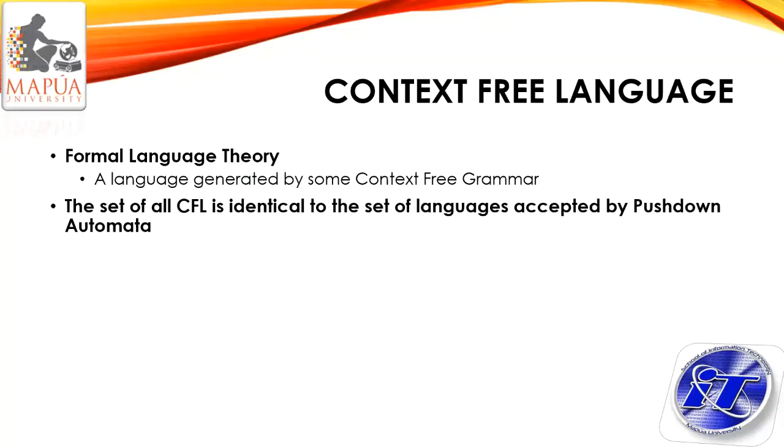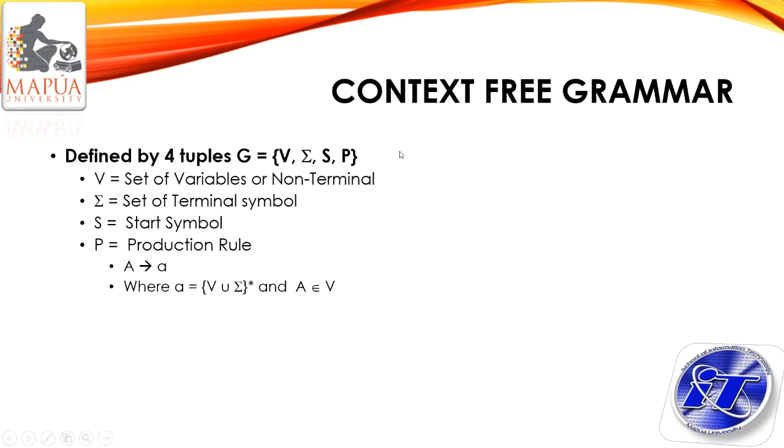So now let's go back to context-free grammar. A context-free grammar could be defined formally, and the definition will be represented by a four-tuple. The grammar will be represented by V, the non-terminal symbols, and sigma, the terminal symbols, S for the start symbol, and P for the production rules that will define how we're going to generate the strings.